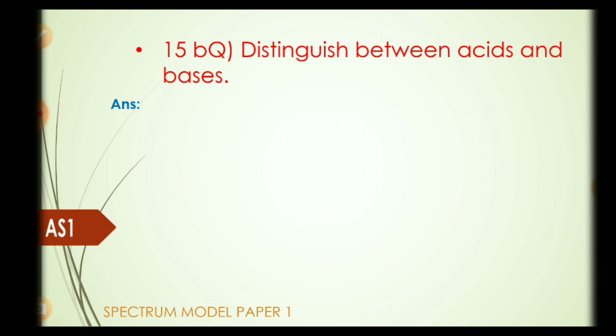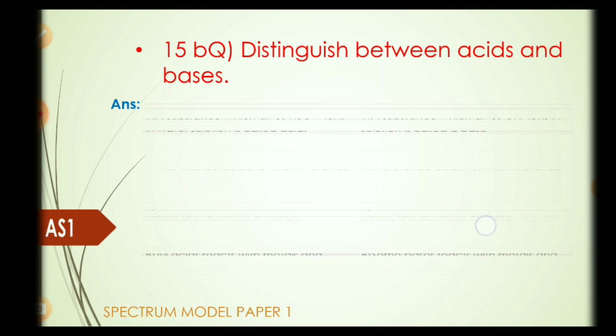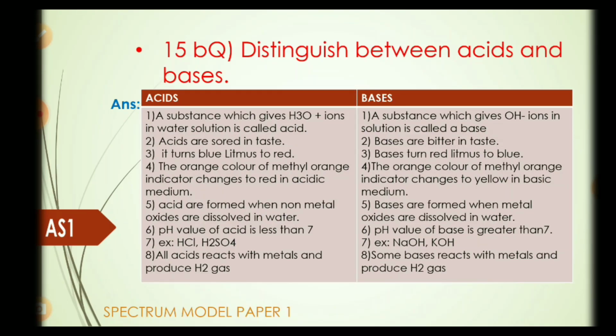15th question B. Distinguish between acids and bases. Acids: a substance which gives H3O+ ions in water solution is called an acid. Bases: a substance which gives OH- ions in solution is called a base. Acids are sour in taste. Bases are bitter in taste. Acids turn blue litmus to red. Bases turn red litmus to blue. The orange color of methyl orange indicator changes to red in acidic medium and to yellow in basic medium.